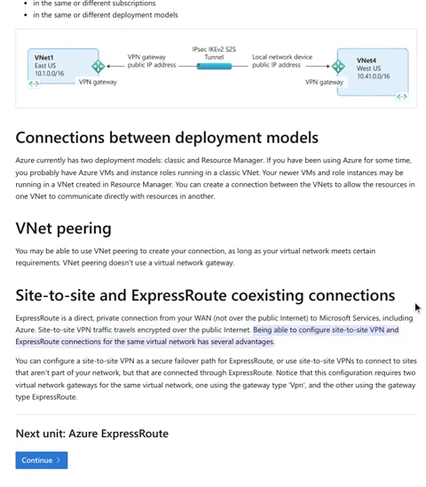Being able to configure site-to-site VPN and ExpressRoute connections for the same virtual network has several advantages. You can configure a site-to-site VPN as a secure failover path for ExpressRoute, or use site-to-site VPNs to connect to sites that aren't part of your network, but that are connected through ExpressRoute. Notice that this configuration requires two virtual network gateways for the same virtual network, one using the gateway type VPN, and the other using the gateway type ExpressRoute.